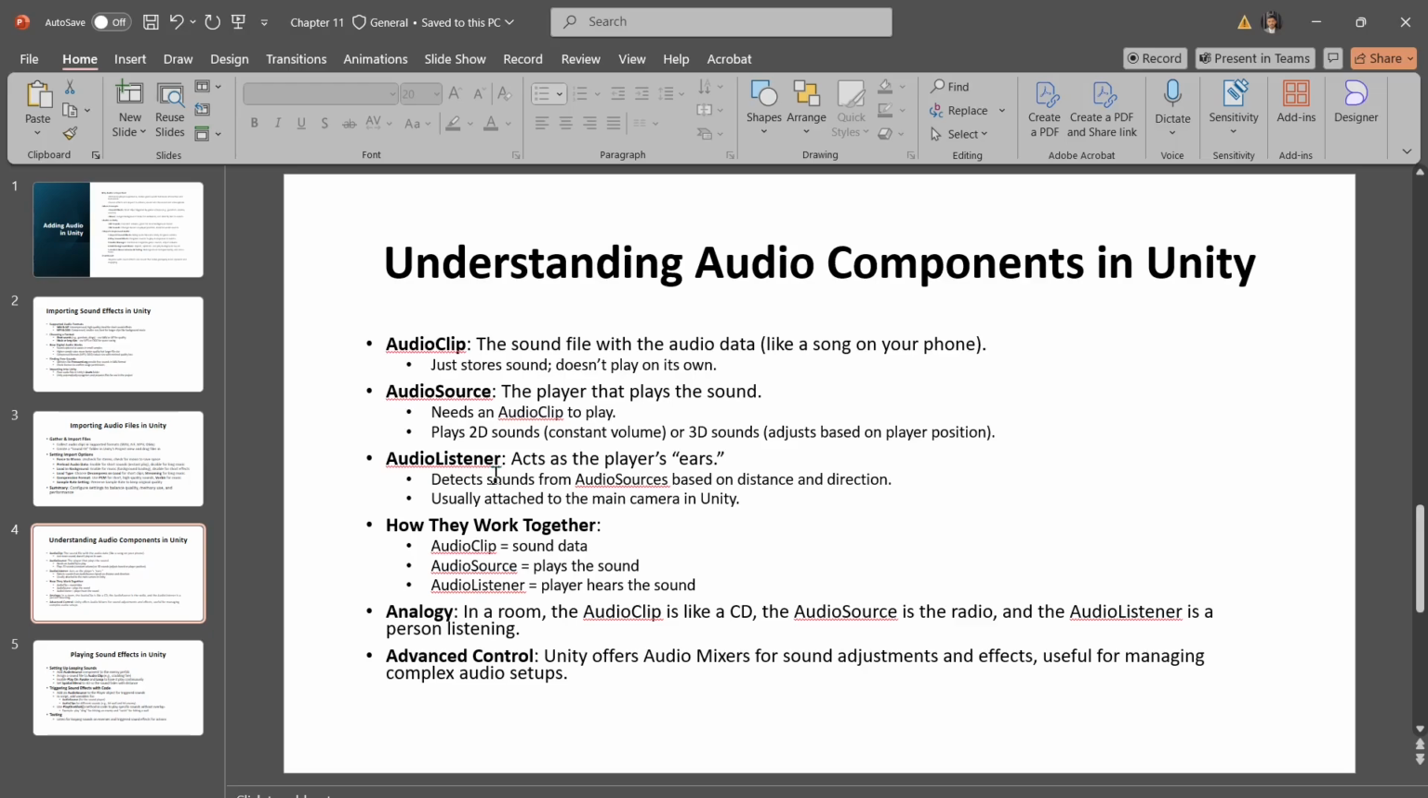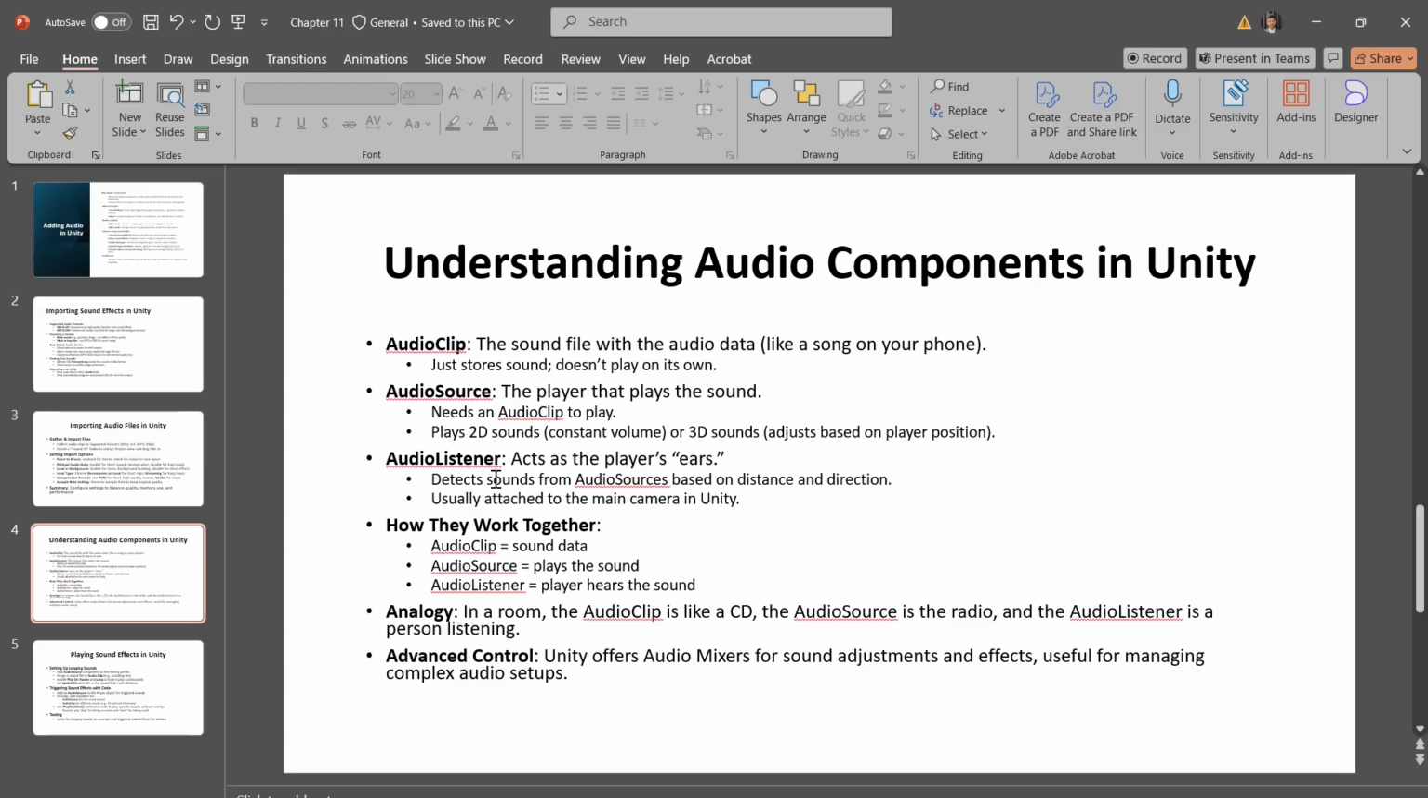So how do they work together? Imagine you have a radio in a room. The audio clip is the music playing from a CD in the radio. It's the source of the sound data, and the audio source is the radio itself. It plays the music for people in the room to hear, and the audio listener is like a person walking around the room. As they move closer to the radio, the music sounds louder. As they move away, it sounds quieter.